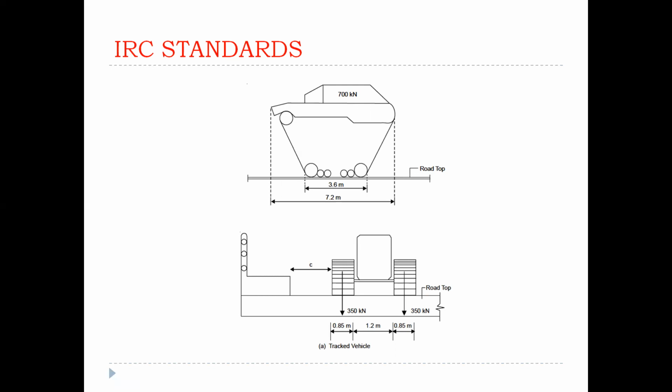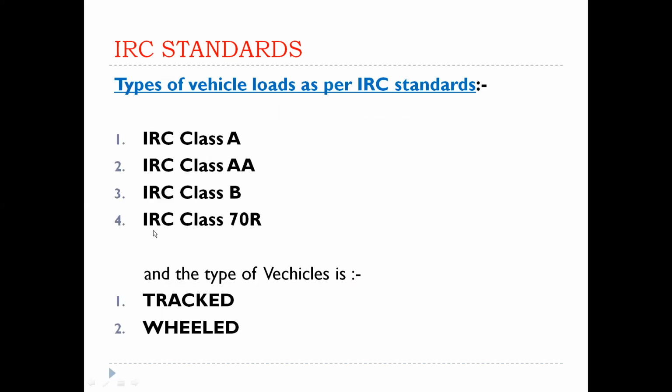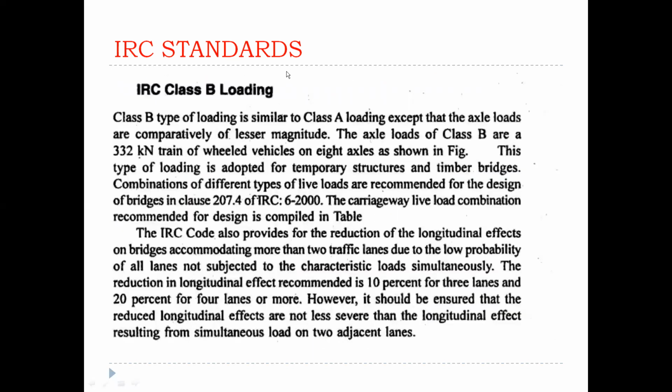This is an IRC standard for the class AA vehicle, clear. The third one is IRC class B. This is one type of vehicle load. IRC class B loading is similar to class A. Class A, as already told, has only wheeled vehicles, and the axle loads are comparatively less.